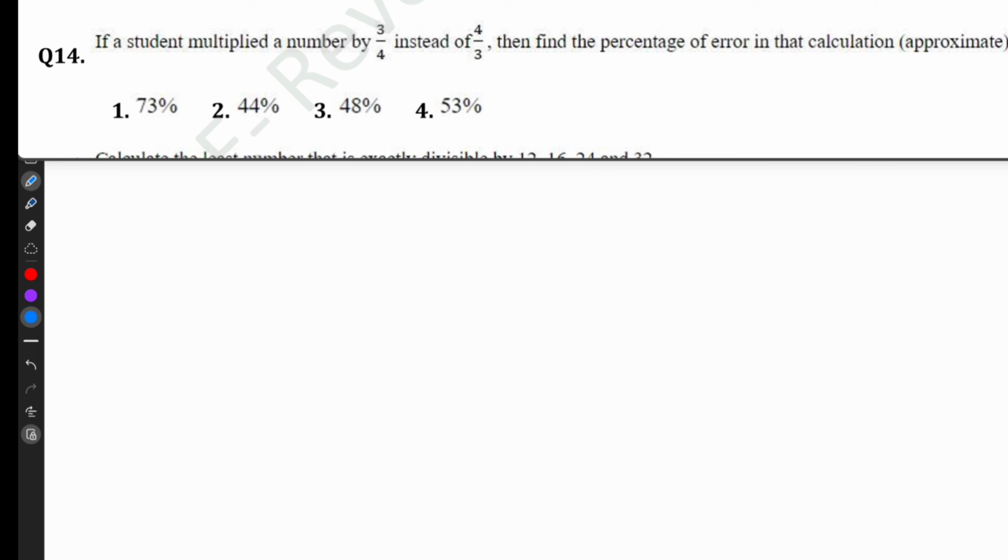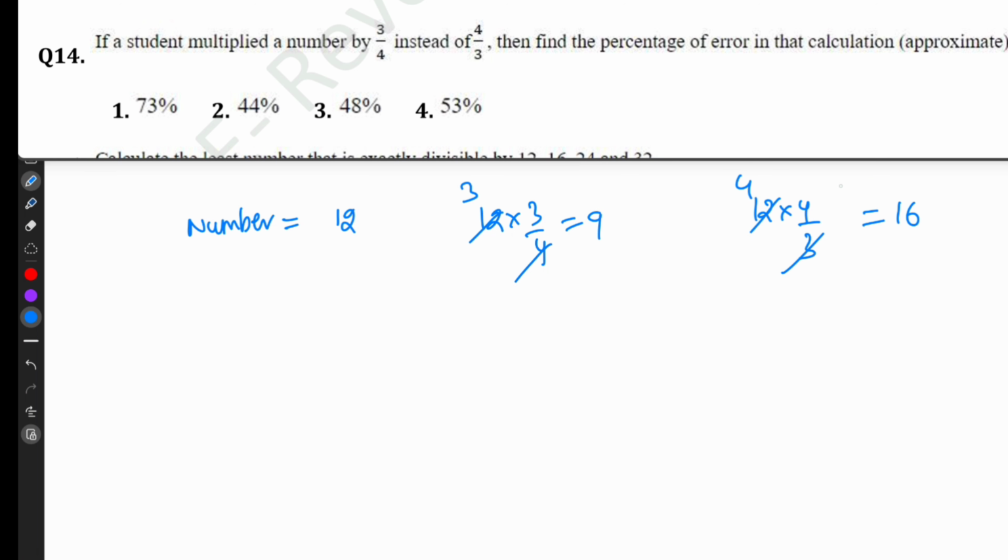If a student multiplied a number by 3 by 4 instead of 4 by 3. Since the denominators are 4, 3, I am assuming the number 12. 12 into 3 by 4, 12 into 4 by 3, 4 3s are 12, 3 4s are 12. So this is the correct number. So this is the error number.